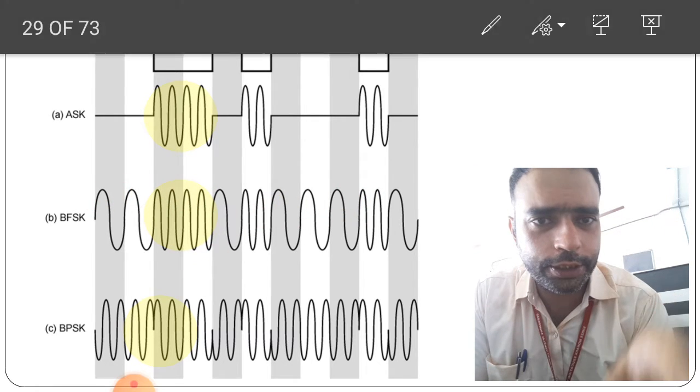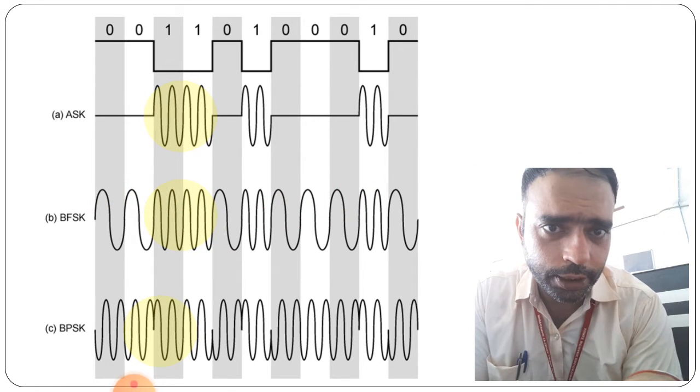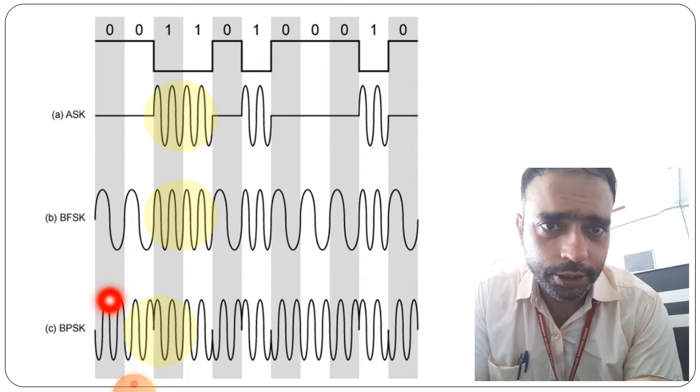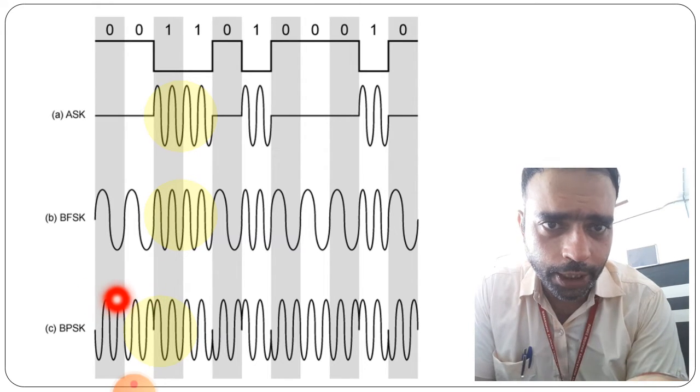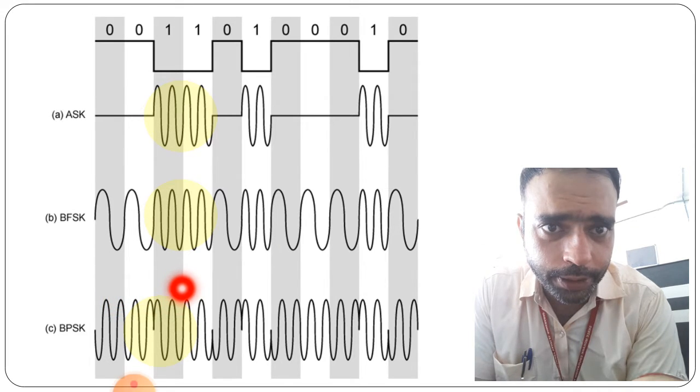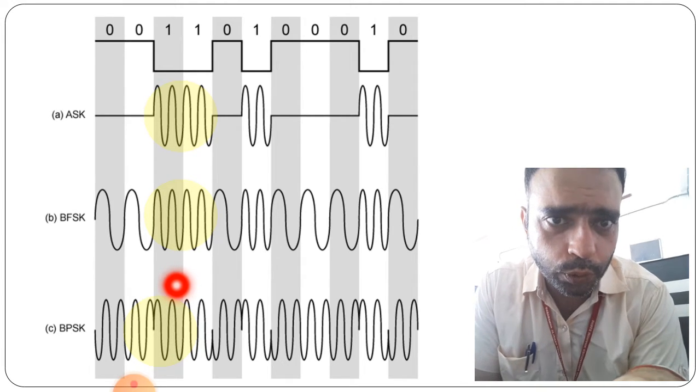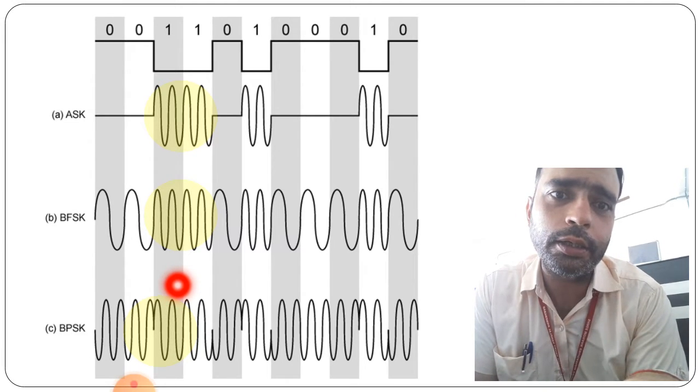And when the phase shift keying is there, we can see here in the 0 part, 2 cycles are completing, and when the 1 is coming, there are also 2 different cycles, but in the inverted form.